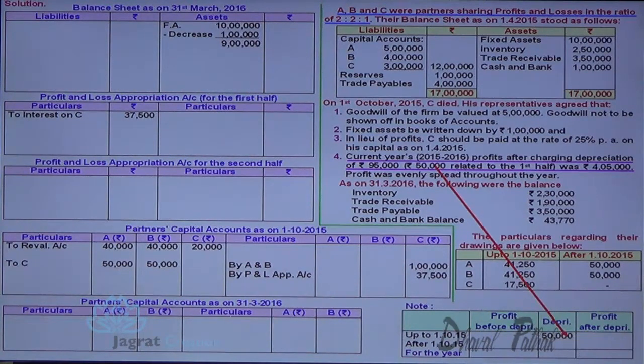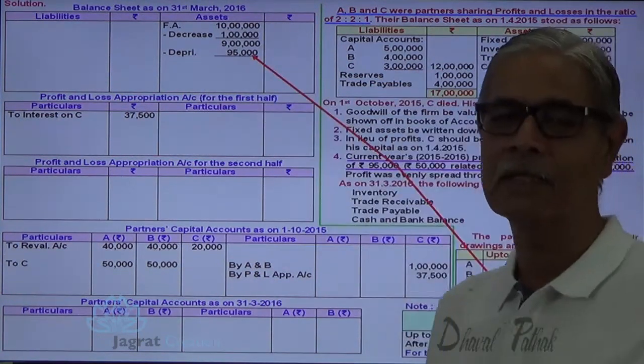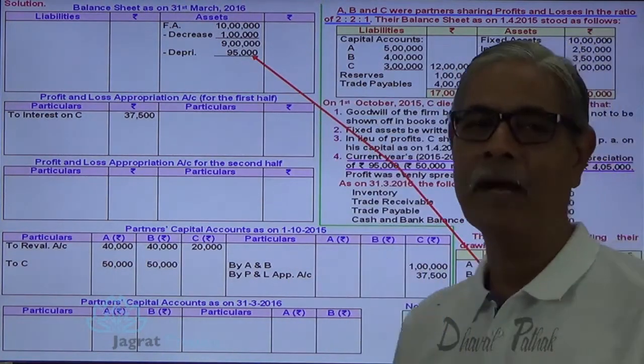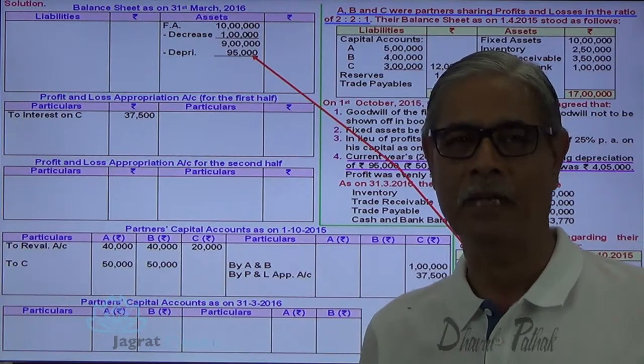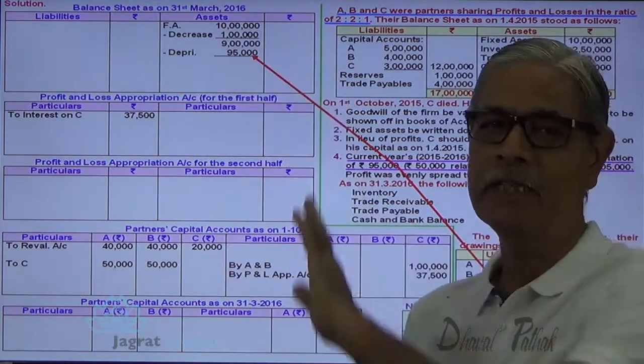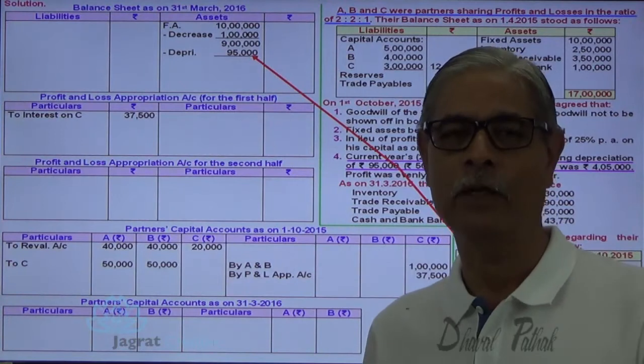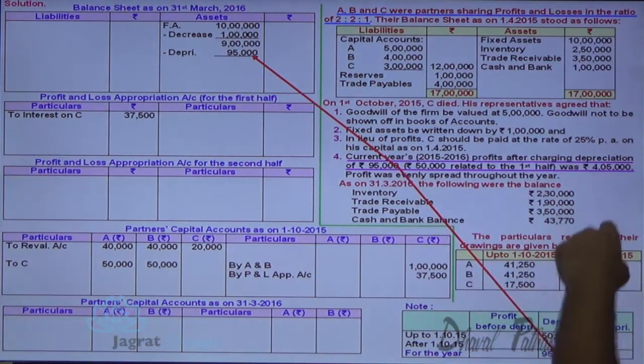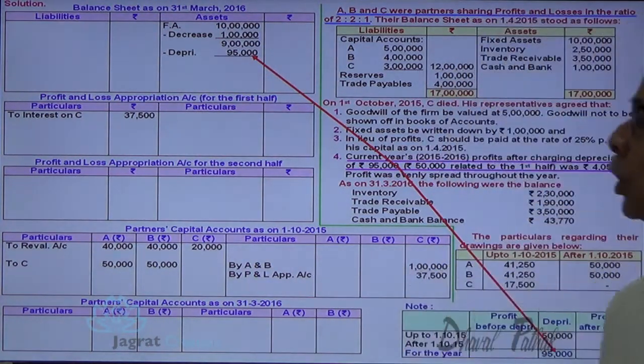First 6 months depreciation is 50,000. Total depreciation for the whole year is 95,000. This 95,000 is the depreciation on fixed assets, so it is deducted from the balance of fixed assets, 9 lakh minus 45,000. So you will find the amount to be recorded in the outer column in the closing balance sheet. Depreciation was deducted from fixed assets, and what is debited to profit and loss account was 95,000 for the whole year, which is being shown in this point number 4. So 95,000 deducted, 8,05,000 is the balance of fixed assets.